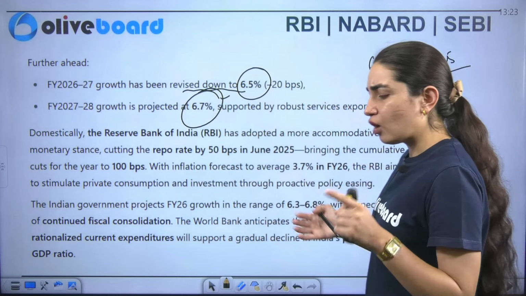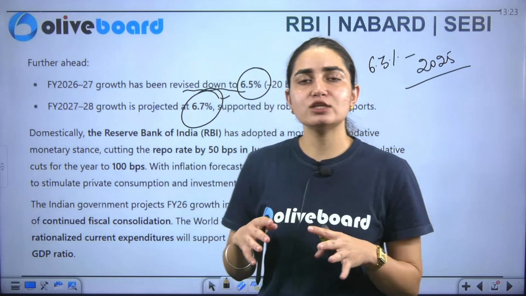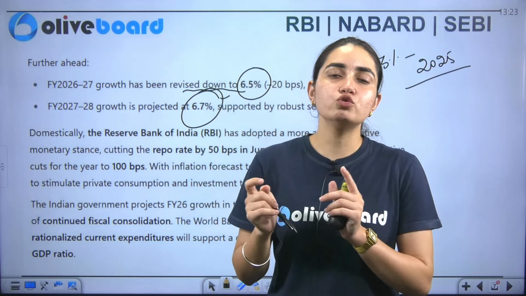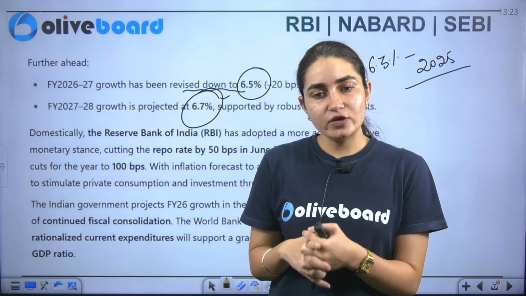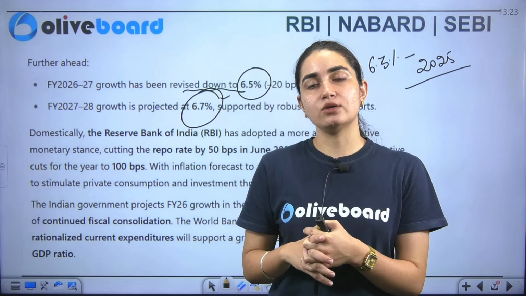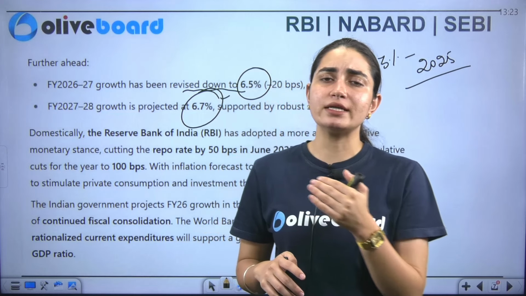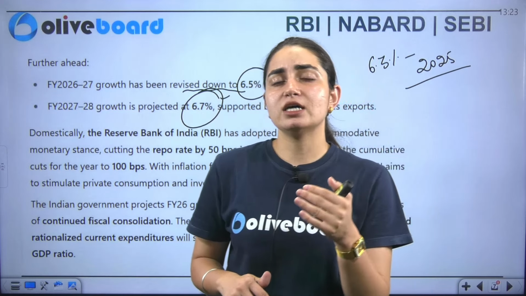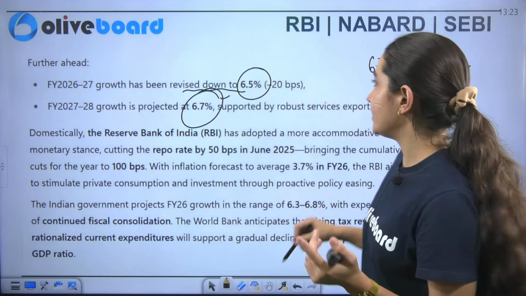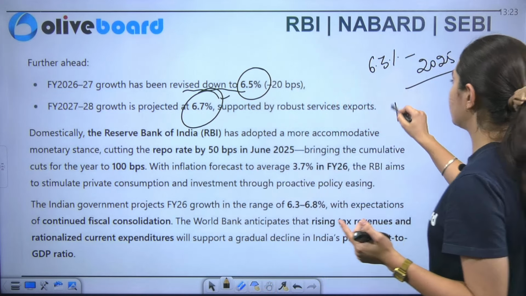When it comes to how we are domestically tackling things, the RBI here is playing a hugely important role. Whenever it sees that there needs to be liquidity in the market, what does it do? To increase the liquidity, what do we do to increase the money supply, beta?